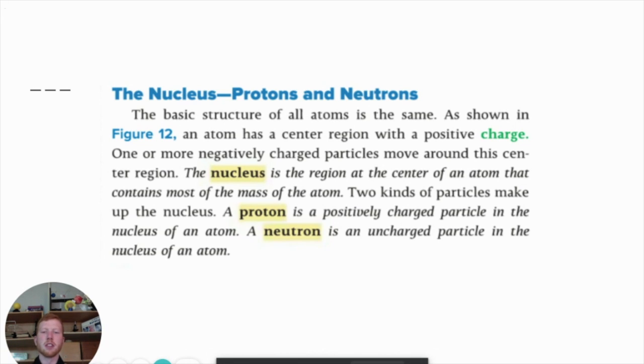The definition for a nucleus is the region at the center of an atom that contains most of the mass of the atom. So you need to say the definition for a nucleus, but then you also need to say what 2 things make up the nucleus. Well, that's what it goes on to say here in the textbook. It is a proton that is positively charged. Remember, proton positive. Neutron is uncharged, otherwise known as neutral. All right, so that is your answer for the warm-up for today.